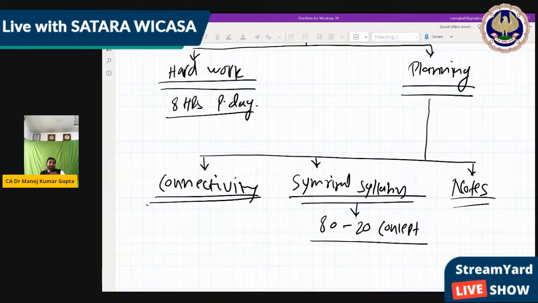Because after the completion of the part, when we are going for the revision, there are lots of problems we have to face. Because when we start to study, we have a limited part. But once we complete the next, then even the ABCD of the first part we forget.